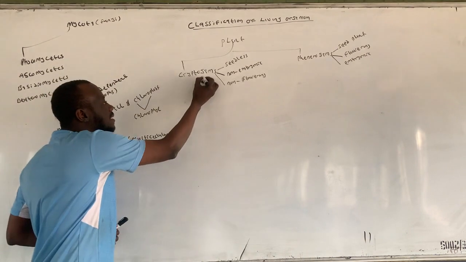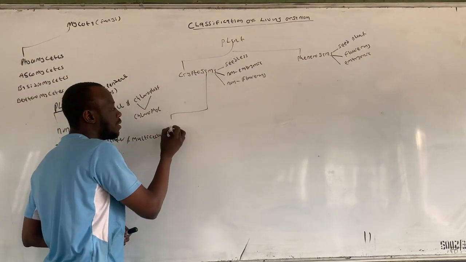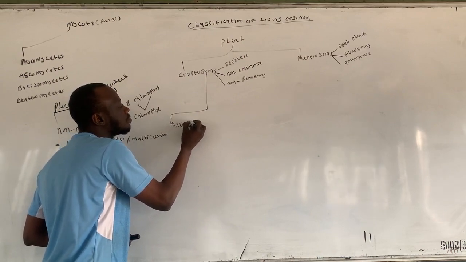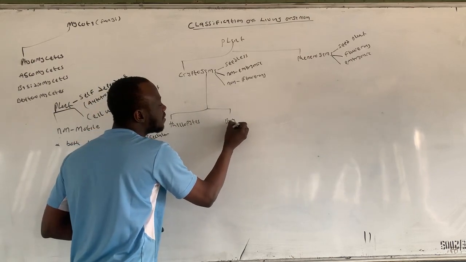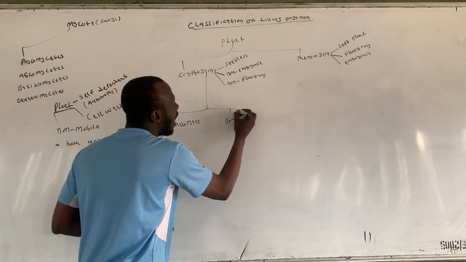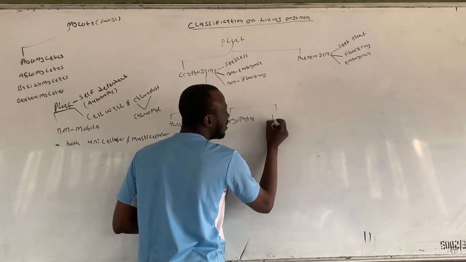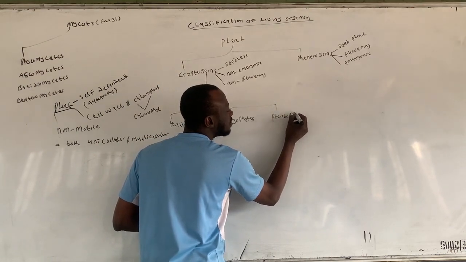So they are further divided into three: the thallophytes, the bryophytes, and the pteridophytes.